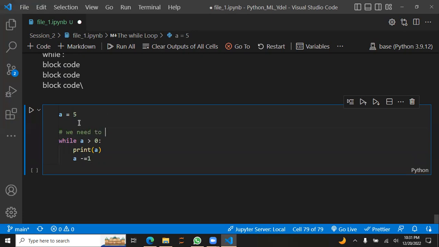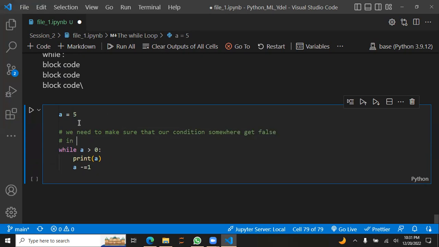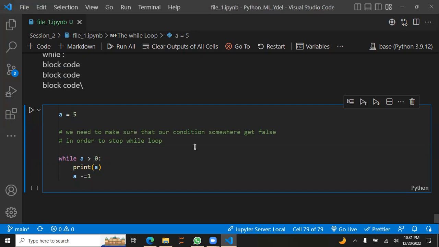We need to make sure that our condition somewhere gets false in order to stop the while loop. If we do not do something which turns this condition false, this loop will run till infinity, until my system crashes or something.